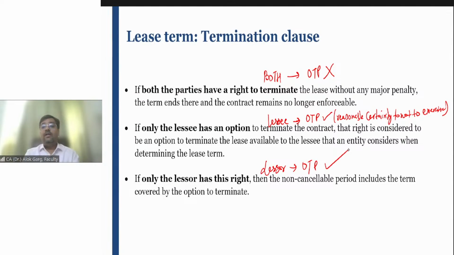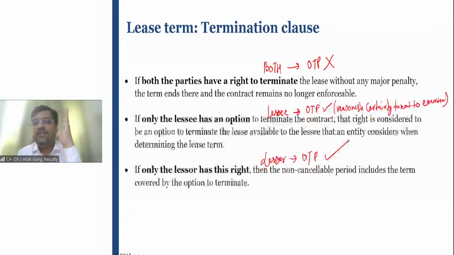Okay, very good. If both the parties have a termination option, then the optional termination period is not to be considered. If the lessee has the termination option, it has to be considered in the lease term, provided there is a reasonable certainty to not exercise the termination option. If the lessor has the termination option, in that case, the lessee will consider that lease term, because from the lessee perspective, of course, there is no termination option, right? So in the same example, if 6 years is the total lease term, after 4 years, the 2-year option is only available to the lessor. In that case, for a lessee, the lease period is 6 years, not 4 years.